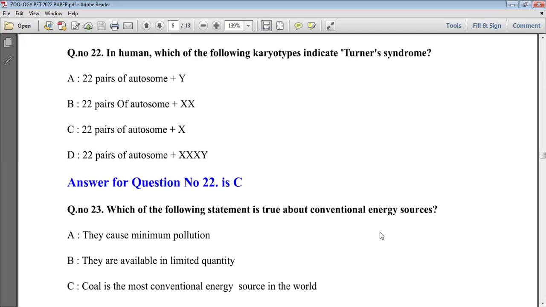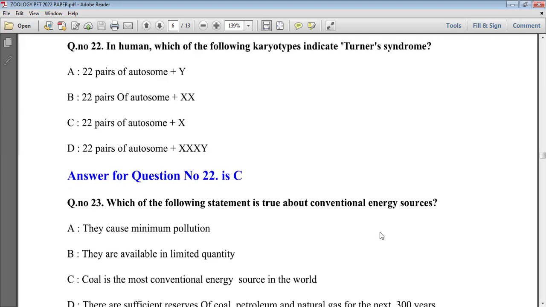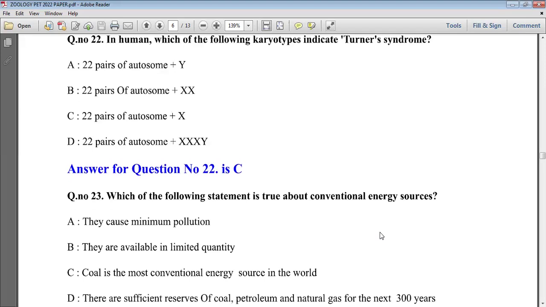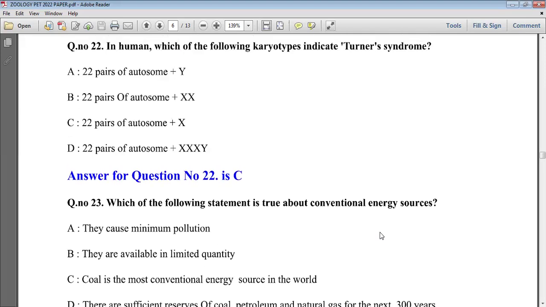And here in option D, 22 pairs of autosomes with X, X and Y. This type of chromosome set shows aneuploidy in males and it causes infertility. Another disease related to Turner syndrome that I would like to discuss here is Klinefelter syndrome.